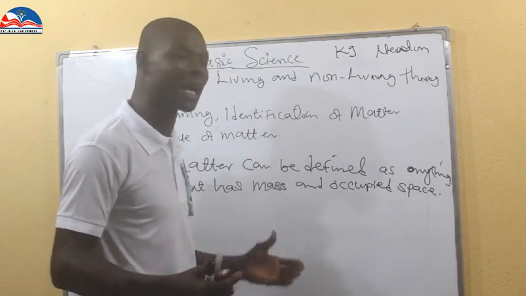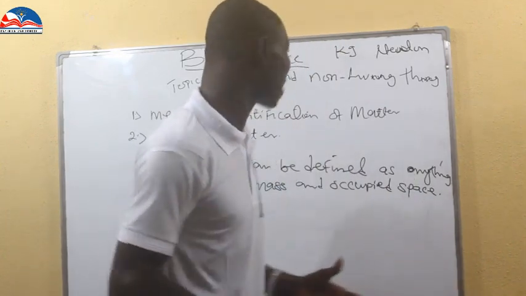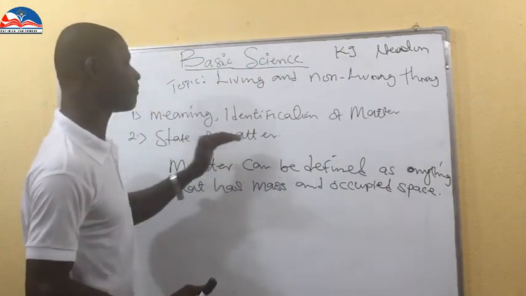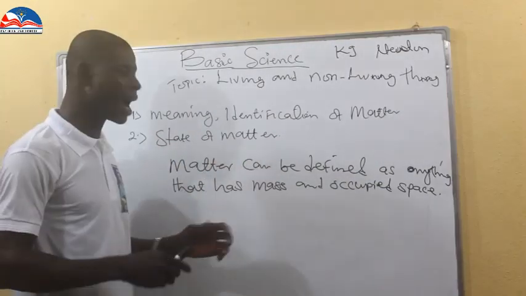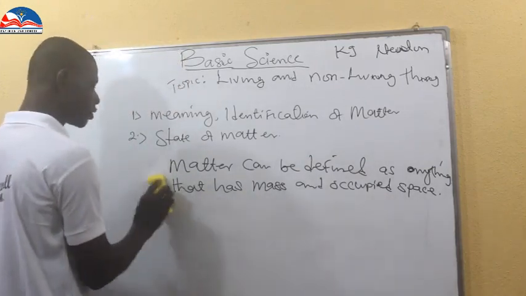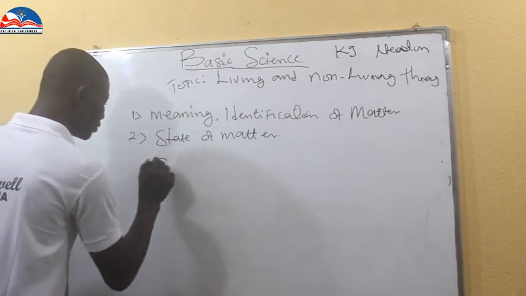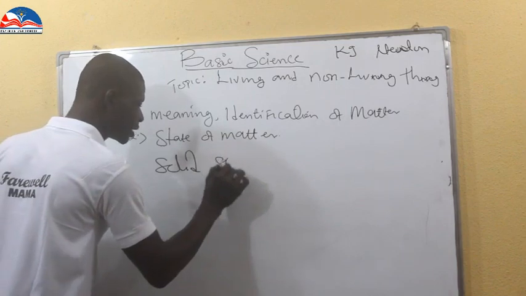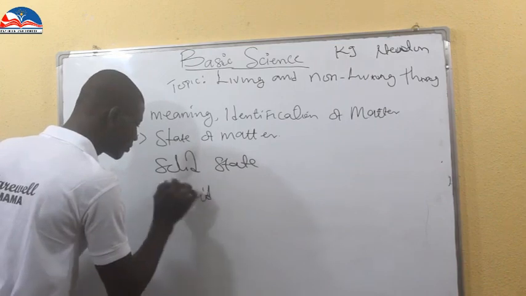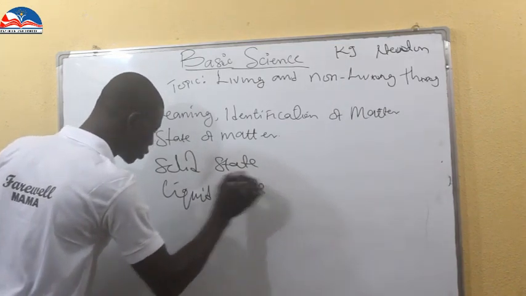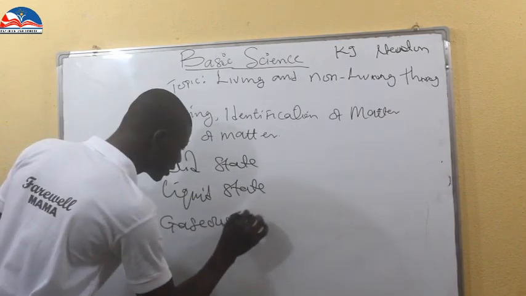So matter is classified into three. That is what we call the states of matter. We have the solid state of matter, the liquid state of matter, and the gaseous state of matter.